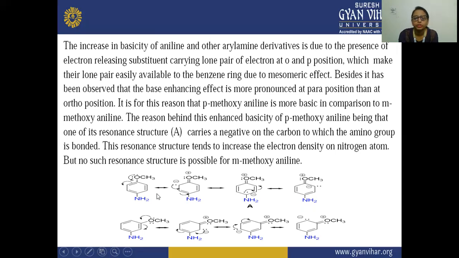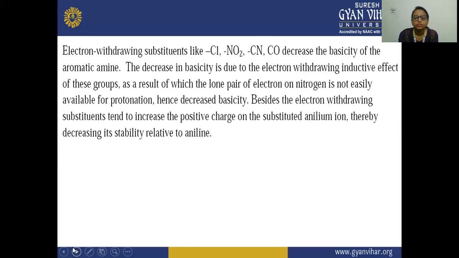This is your para position, and no such is present on this meta-methoxyaniline. So electron withdrawing substituents like your chlorine, nitro, cyanide, CHO decrease the basicity of the aromatic amine, because this decrease in basicity is due to the electron withdrawing inductive effect of this group, as a result of which the lone pair of electrons on nitrogen is not easily available for protonation, hence decreased basicity.